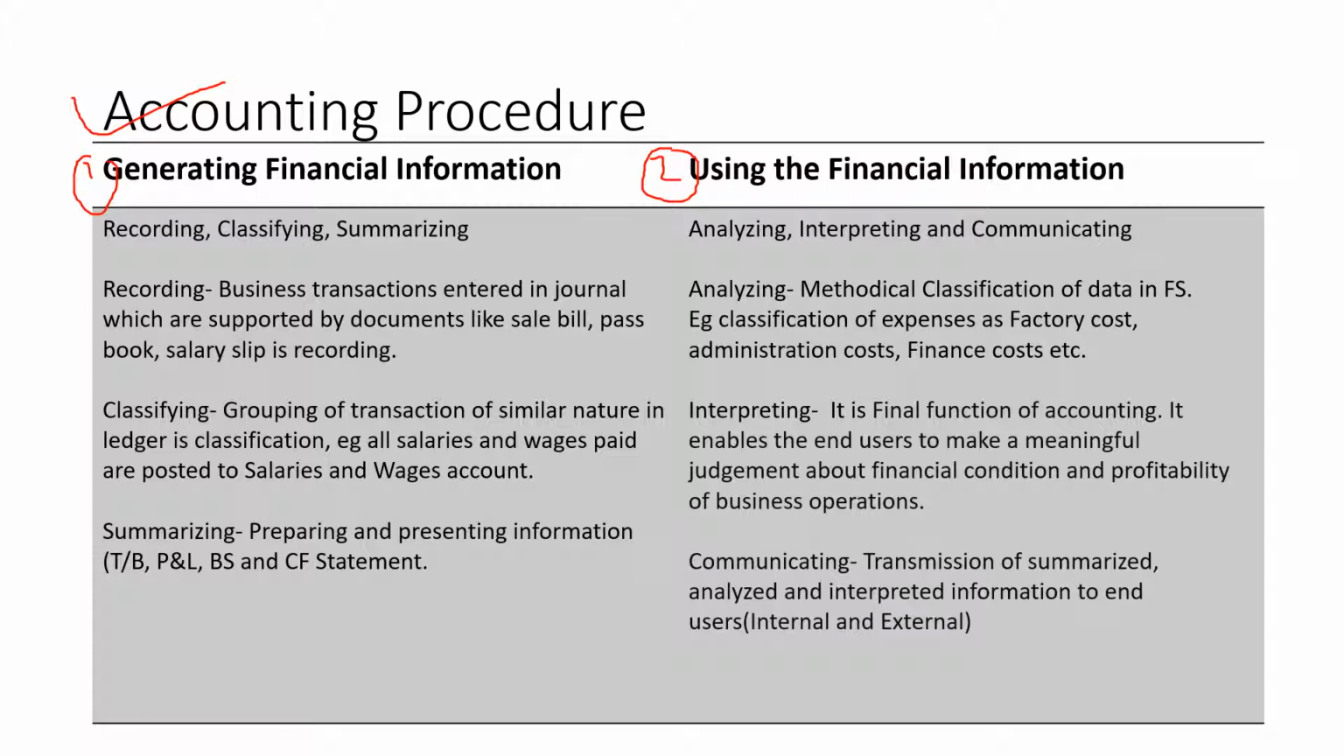Then is interpreting. We have discussed interpreting in the earlier slides also. It is the final function of accounting. It enables the end users to make a meaningful judgment about the financial condition and profitability of business operations. And the last step of using the financial information is communicating. It means transmission of summarized, analyzed, and interpreted information to the end users, which could be internal and external. Examples we have discussed in the previous slides. Now let us move on to the next question.